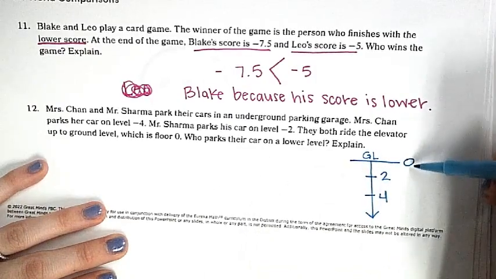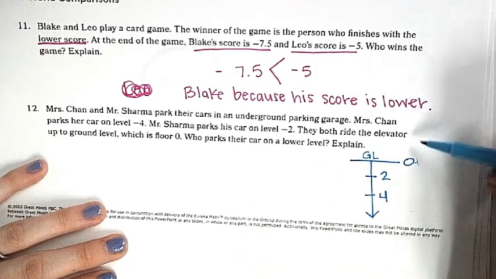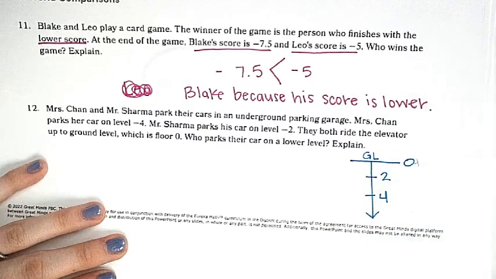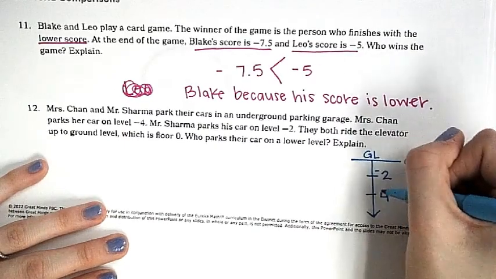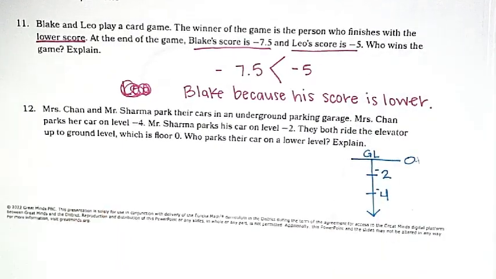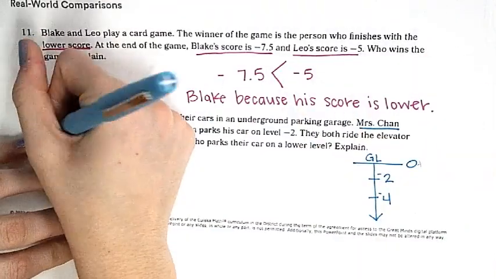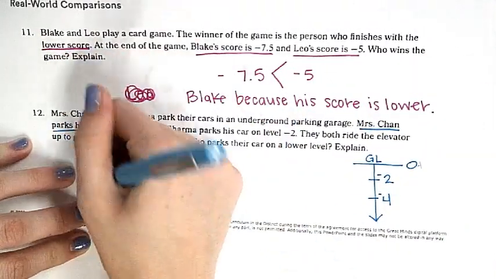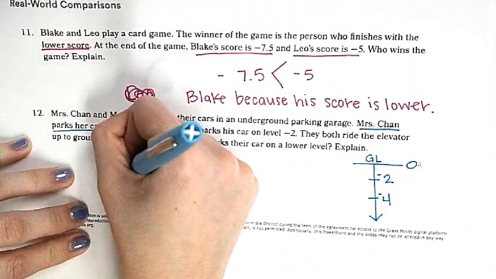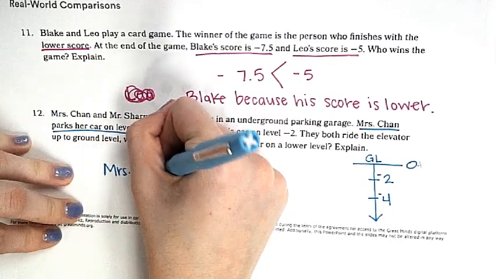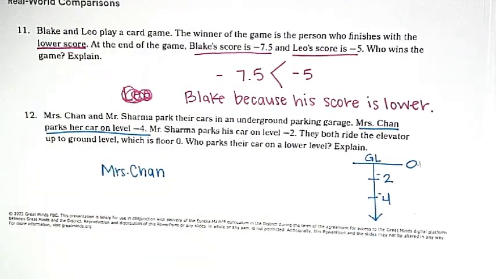Who parks their car on a lower level? Raise your hand when you know. Kinsley, who did? Mrs. Chan, because hers was at -4. So our answer is Mrs. Chan. Why is Mrs. Chan's on a lower level? How do we know that? This is on a vertical number line.